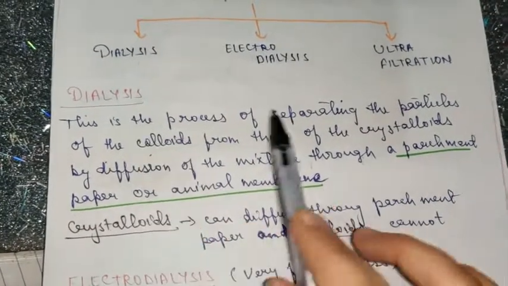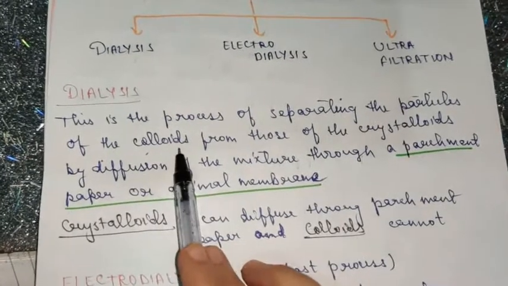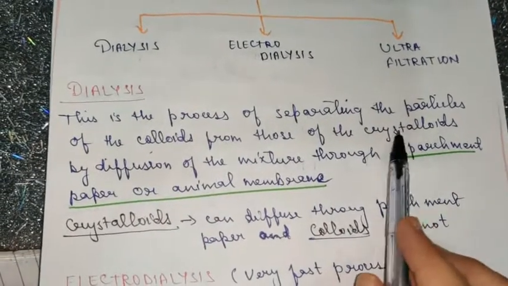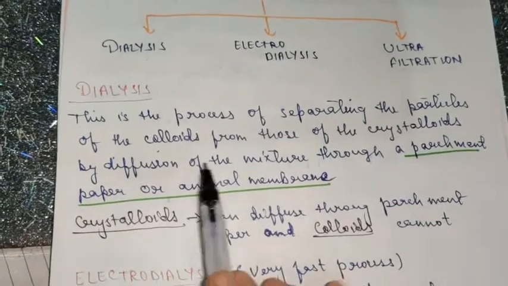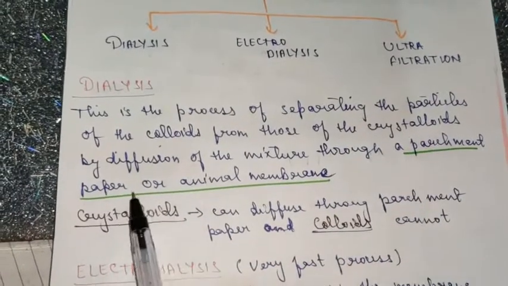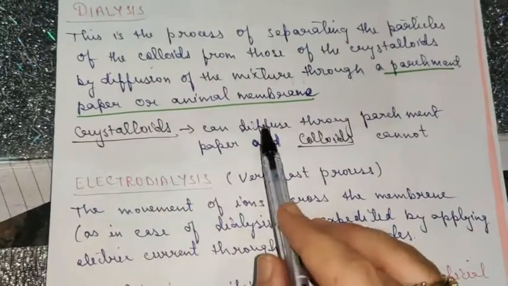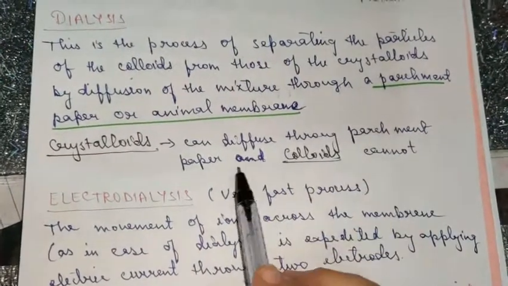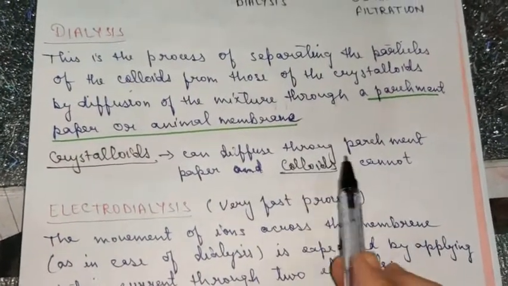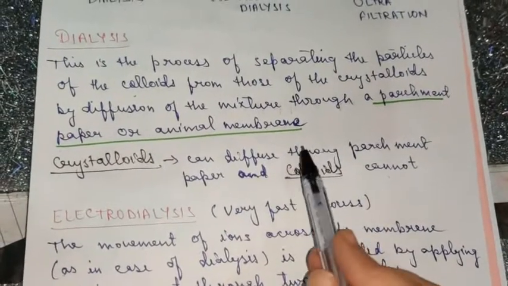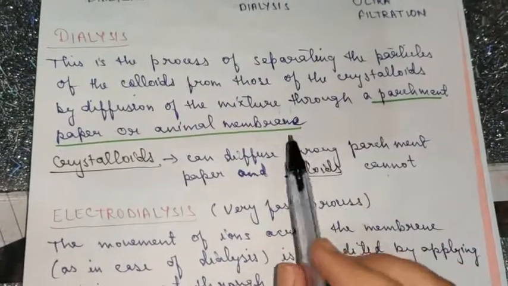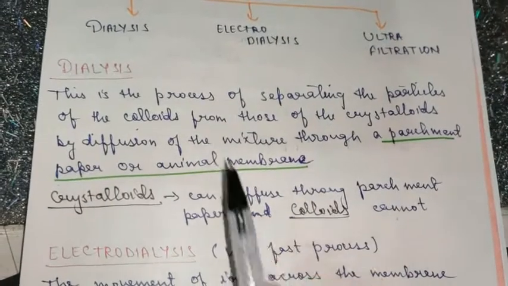So this is the process of separating the particles of colloids from the unrequired particles, known as crystalloids, by diffusion of the mixture through a parchment paper or animal membrane. Crystalloids can diffuse through the parchment paper and colloids cannot. So this particular membrane helps in the separation of the two during dialysis.